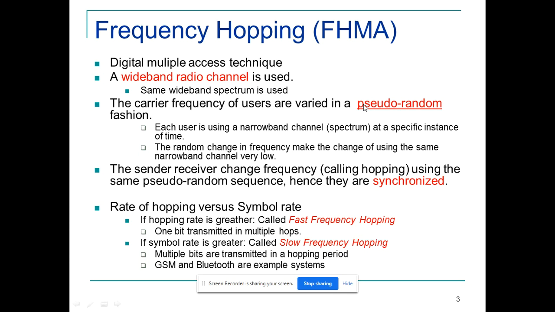Depending upon the high frequency or low frequency, the number of hops will be decided. If the hopping rate is greater, that could be fast frequency hopping. If the symbol rate is greater, right? What does the term symbol rate mean? The number of bits that you are going to use. That's what symbol rate is. Ultimately, my smart TV is communicating with my mobile using Bluetooth only, right? So slow frequency hopping.